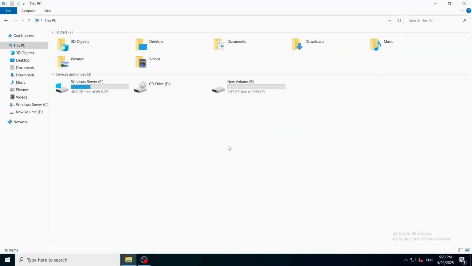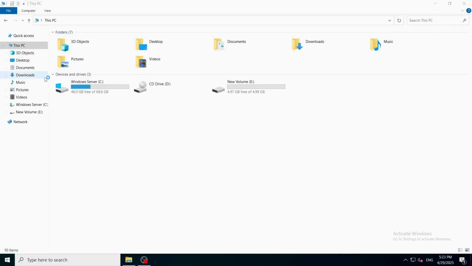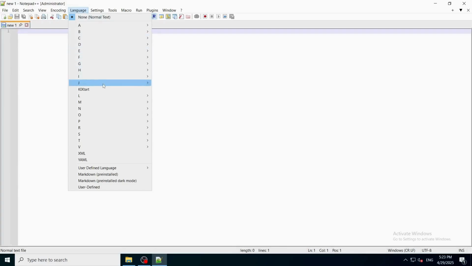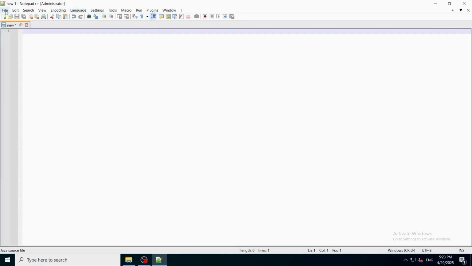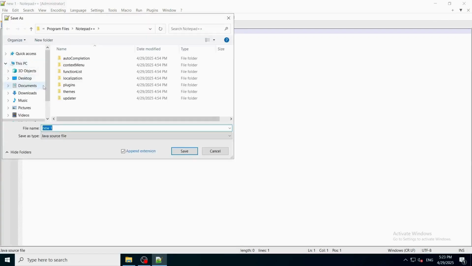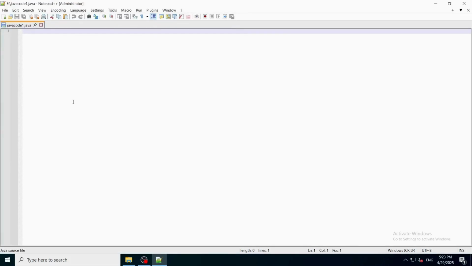We will now write our first Java program, Hello World. Open Notepad++. From Languages select Java and save the file. I am saving the file as JavaCode1. Try to keep the file name and class name the same. It's not mandatory. You can choose your own class name. But in future, when we deal with packages, it's mandatory to have the file name and class name the same, else it will throw an error.